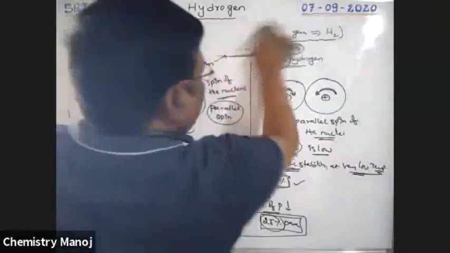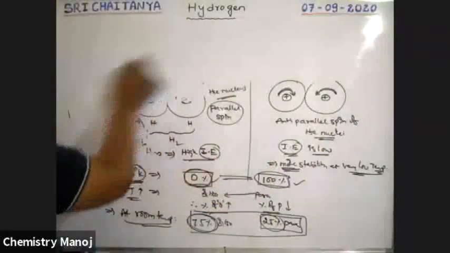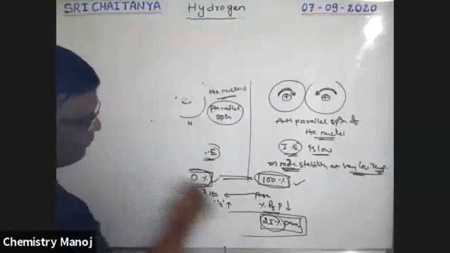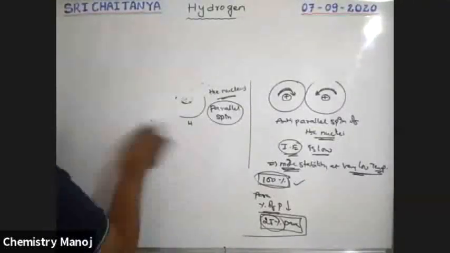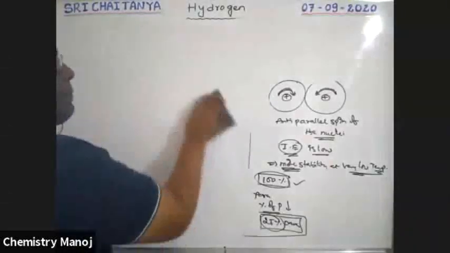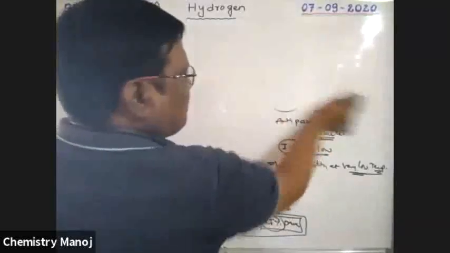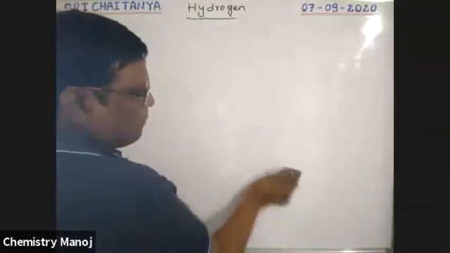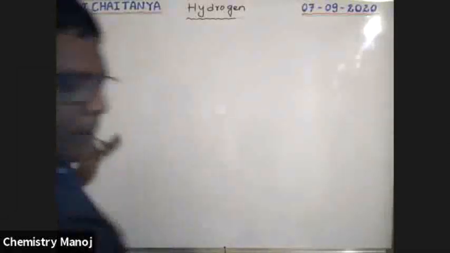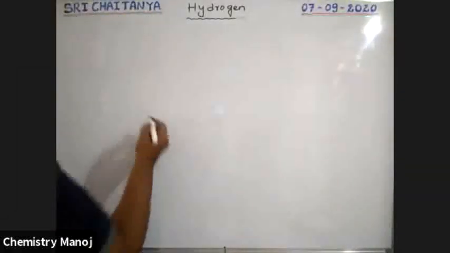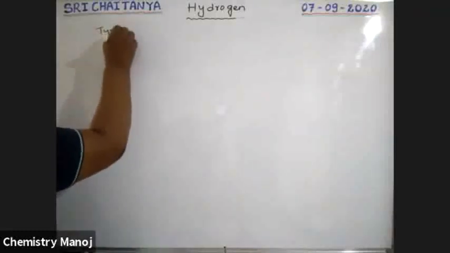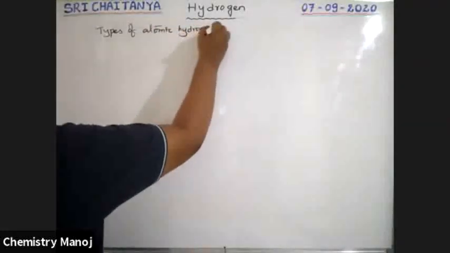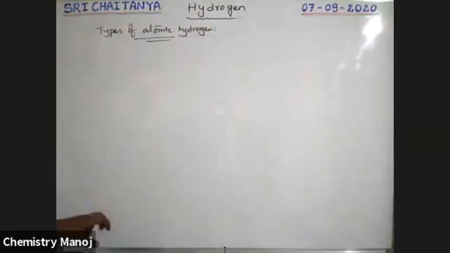Next, types of atomic hydrogens. So up to now we explained molecular hydrogens.